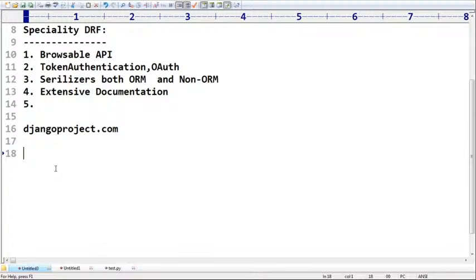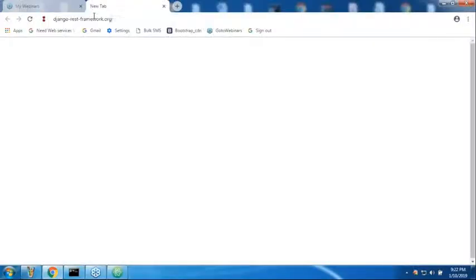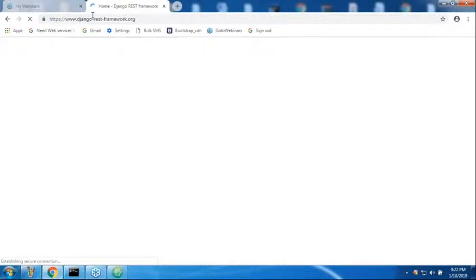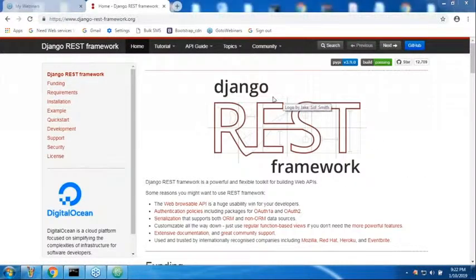What is the website? Django REST framework.org. Remember this one. This is the website where you can get everything about this DRF, including demo programs, tutorials, and API documentation. Just have a look once. Here, Django REST framework.org. Have you observed? This is the logo.